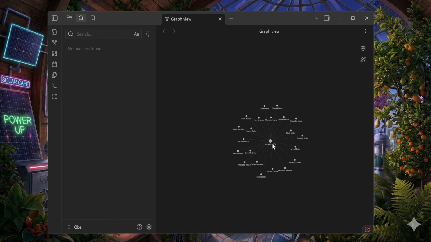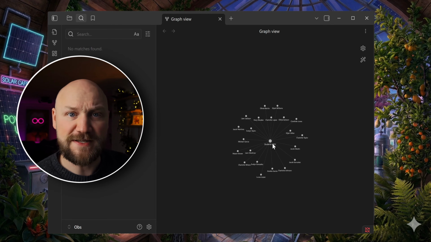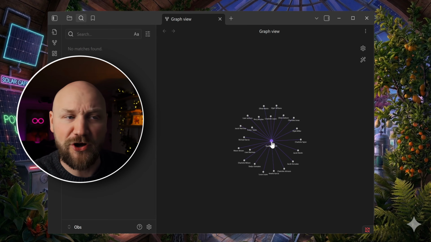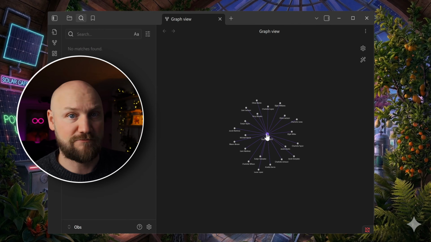We are going to have a quick look at an example of what I'm using to prepare my meetings. Let's start by having a look at this Obsidian Vault. I just created a fresh Obsidian Vault and then created a student's MOC, a map of content, and this is linking many different students. They are not existing. This is just created by a large language model.